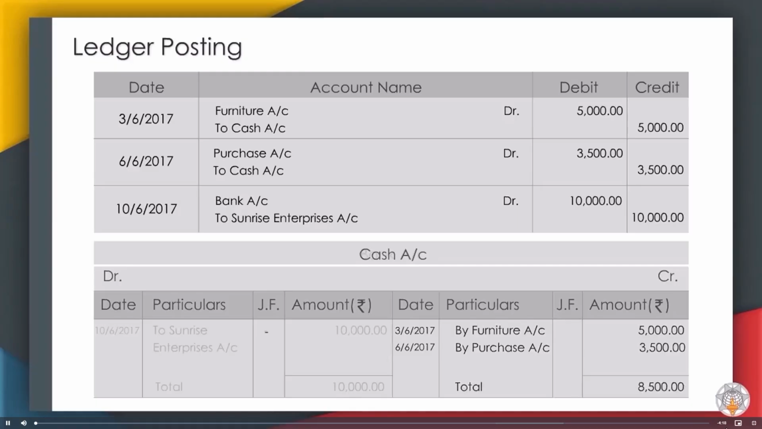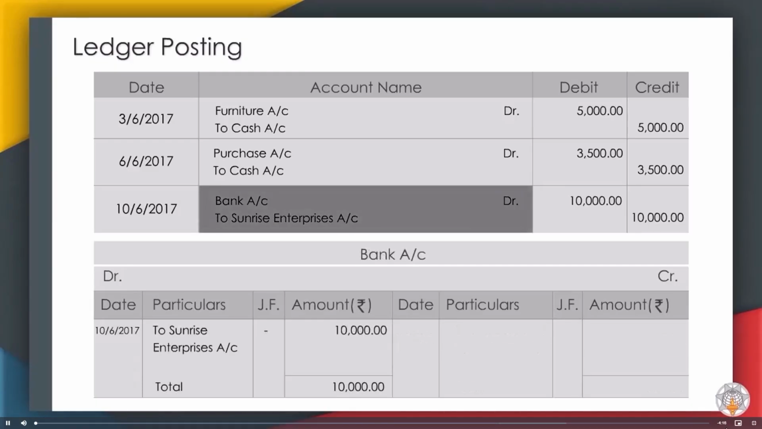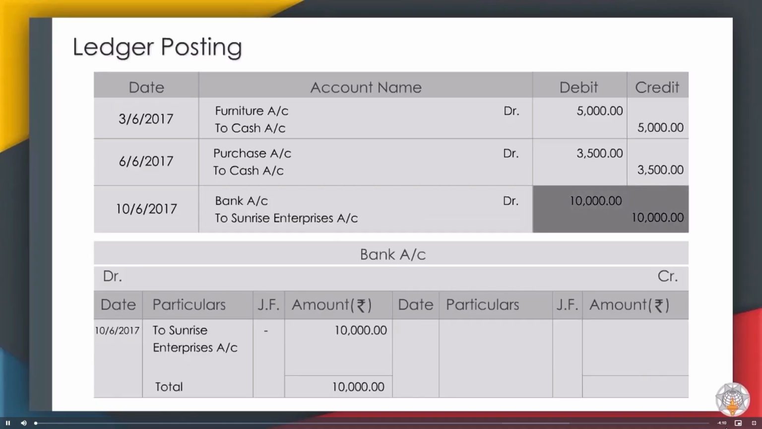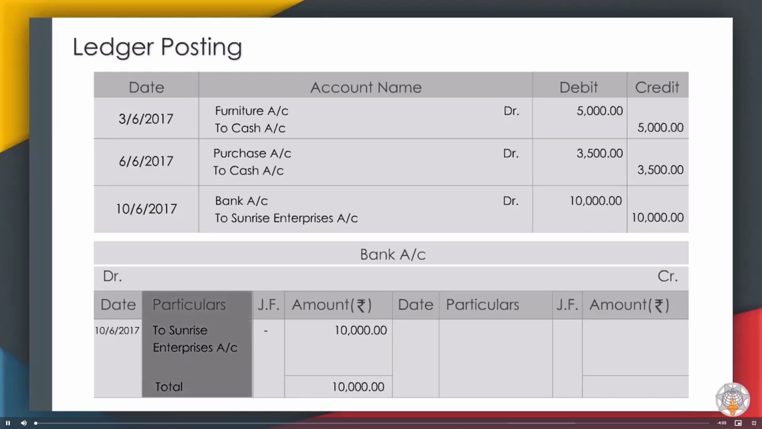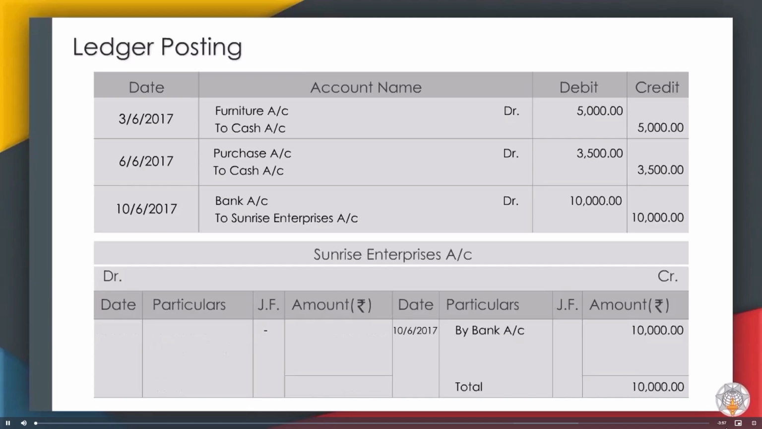For the third entry, bank account is debited and Sunrise Enterprises account is credited with 10,000 rupees. So, in the ledger of bank account, we write to Sunrise Enterprises account in the particulars column on the left side. In the ledger of Sunrise Enterprises account, we write by bank account in the particulars column on the right side.